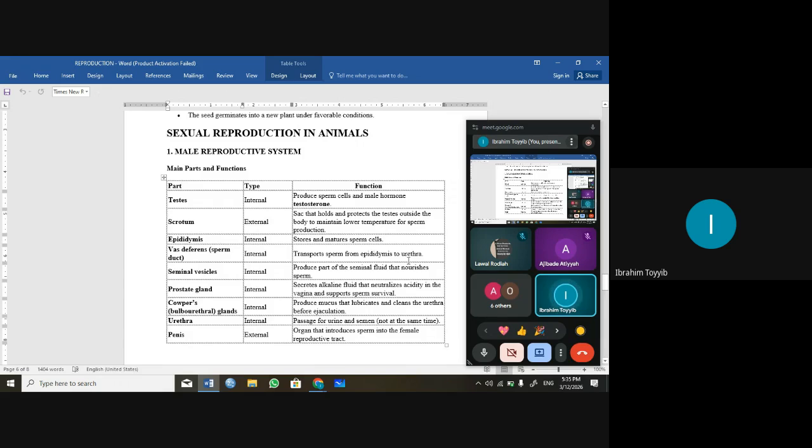So the urethra is the pathway for urine. It's also the pathway for what? For sperm to the outside of the penis. So we have the seminal vesicles, the part that produces the seminal fluid that nourishes the sperm.